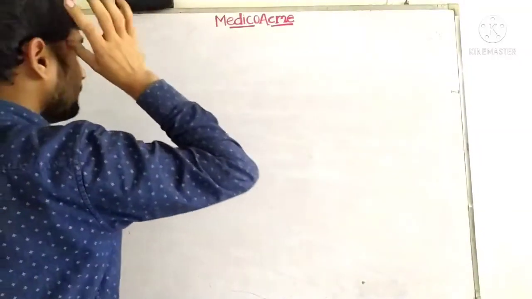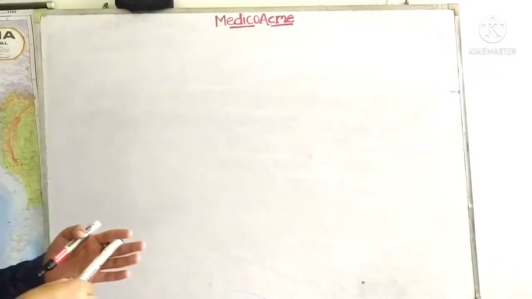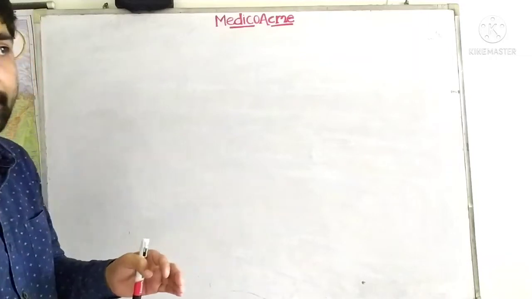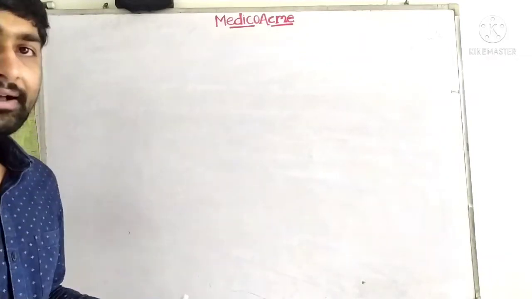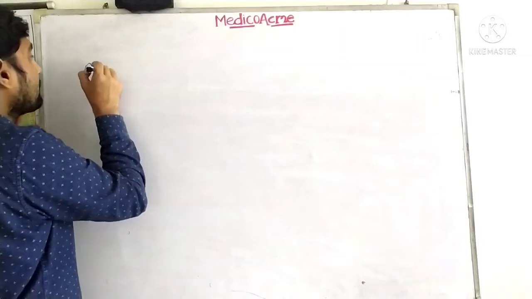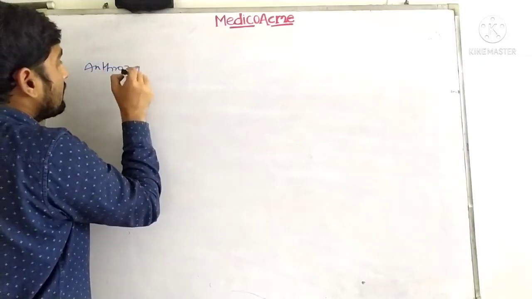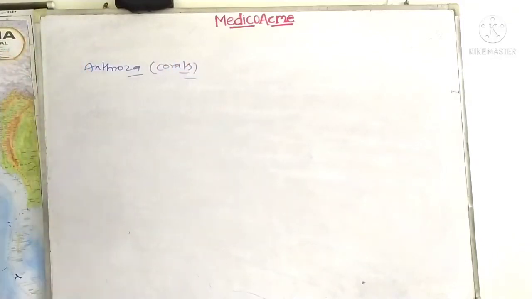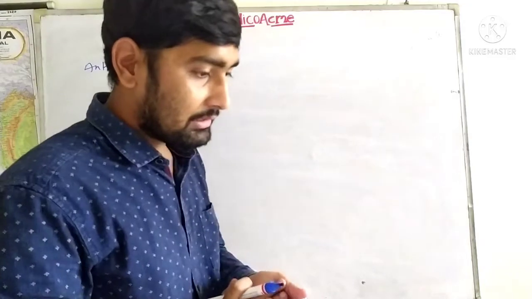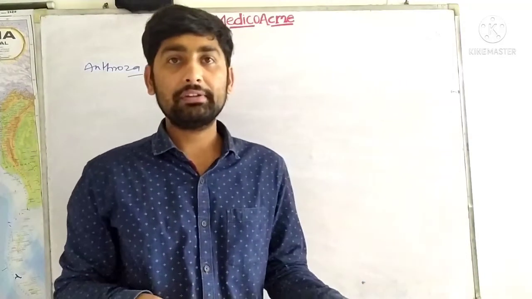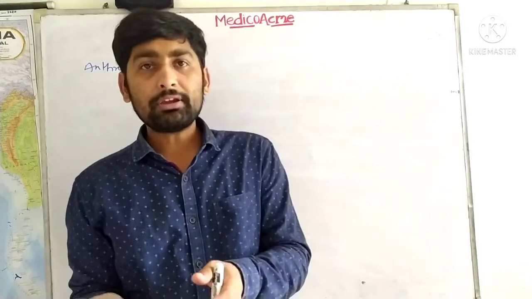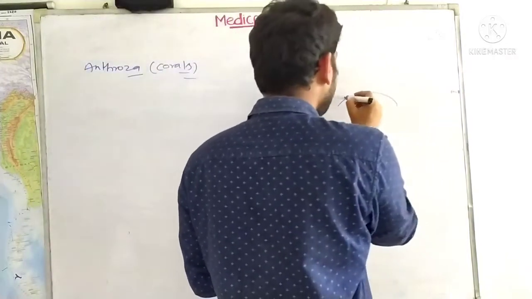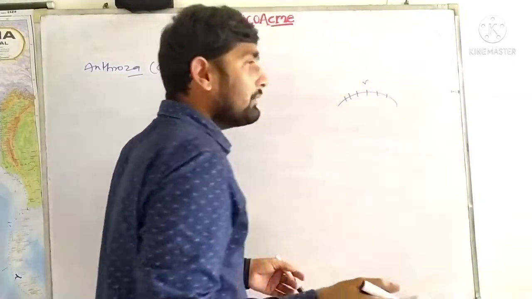The third important thing is the anthozoa. Anthozoa is where polyp structures are dominant. As you all know, Gorgonia, Adamsia, Madrepora, corals, all these are found in the anthozoa. So anthozoa is called the class of corals. Now see what happens in corals. You all have come across the term coral reef. Suppose you learned about the cholesterol raft in the plasma membrane. Raft is something which is like a reef.